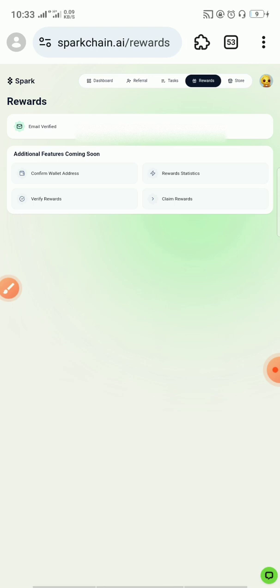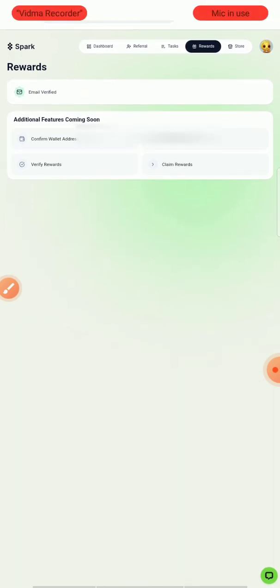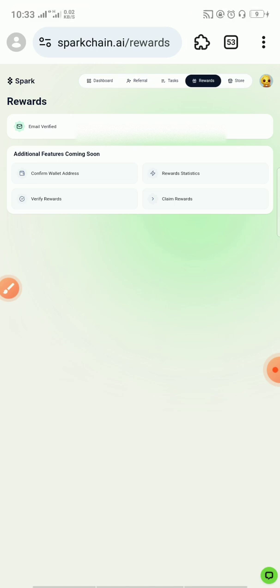Or you can use the same device but use different browsers like Kiwi, and if you have split screen. I don't have Kiwi browser here anymore, so that's what I used to do initially. But I will advise you to get a second device if you want to boost your allocation or refer more persons.